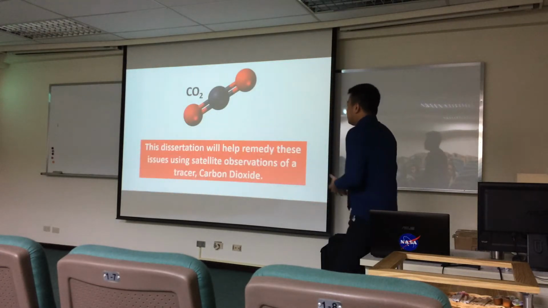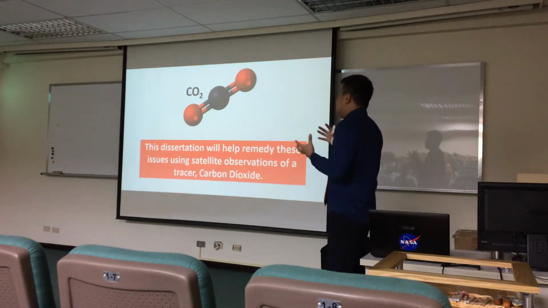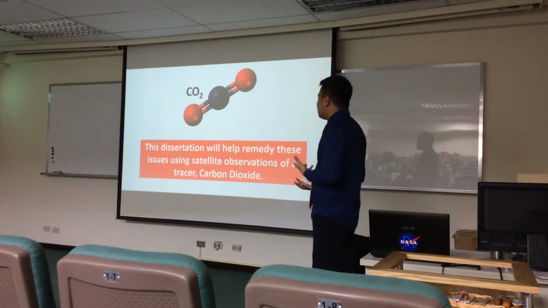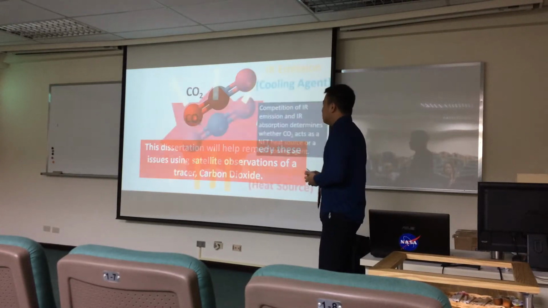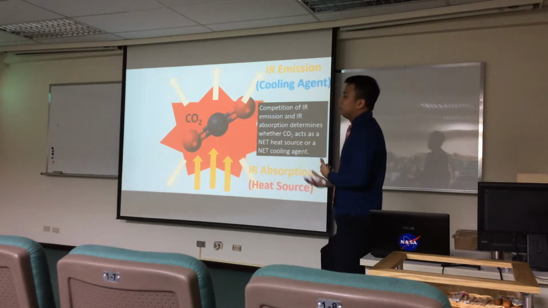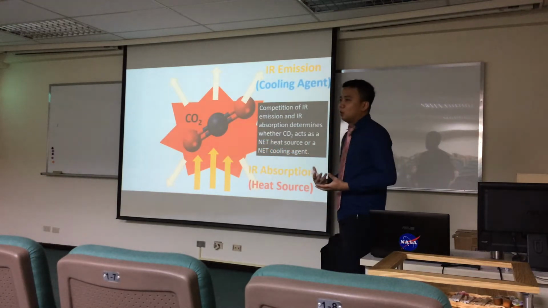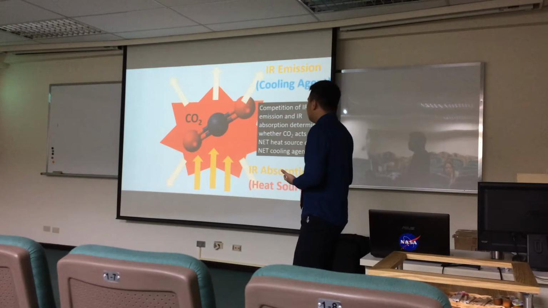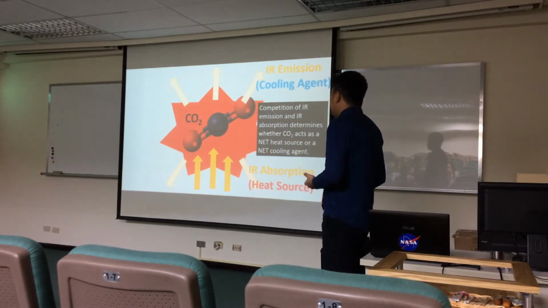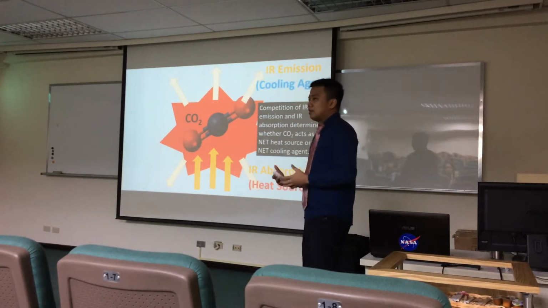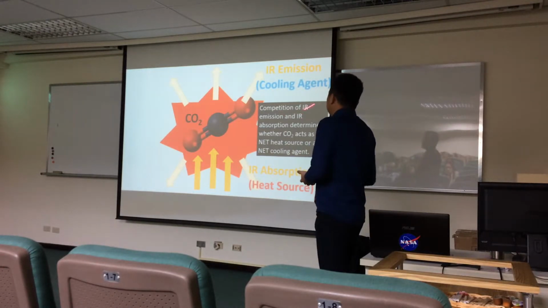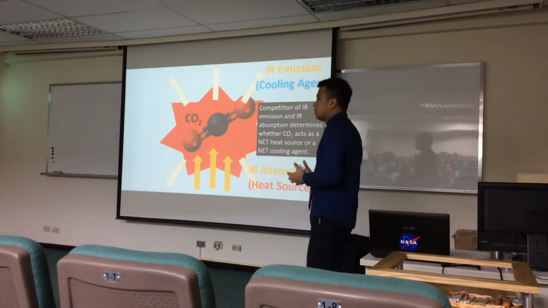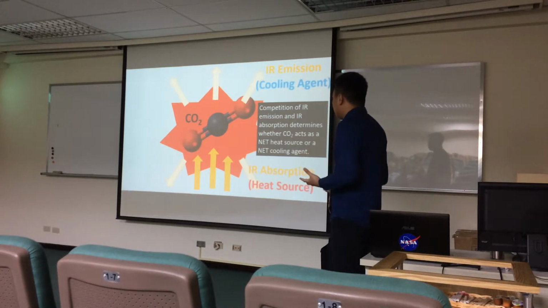So what my dissertation tries to do is knock out these issues by suggesting the use of satellite observations of a tracer called carbon dioxide. Carbon dioxide, I'm sure everyone knows here, is more notably known for its very important role in global climate change. Below 15 kilometers, the predominance of its IR absorption causes our very well-known global warming. And above 15 kilometers, the predominance of its IR emission causes global cooling.